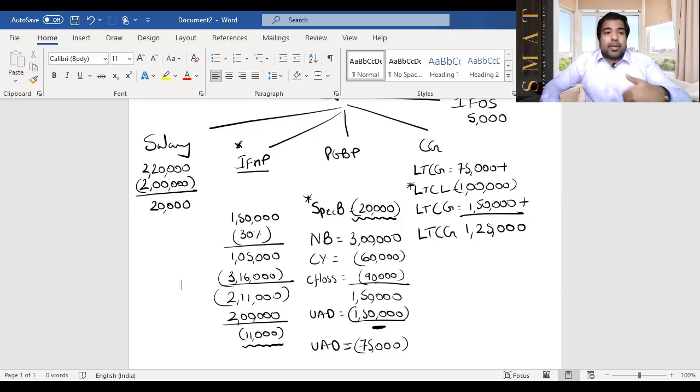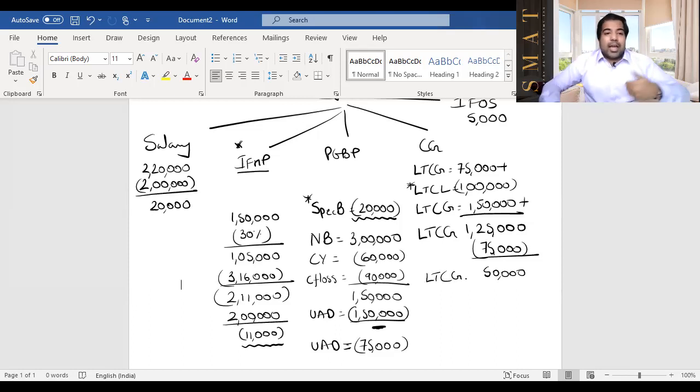Now let's go to PGBP. Does it want to go to other heads? Yes, 75,000 can go to other heads. So 75,000 will go here. I will take 75,000 from here. So what remains is 50,000 here. And of course, there is no loss requirement, blood requirement here. IFOS also has no blood requirement.